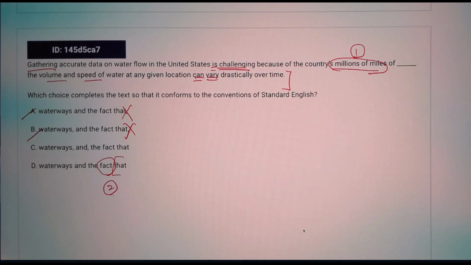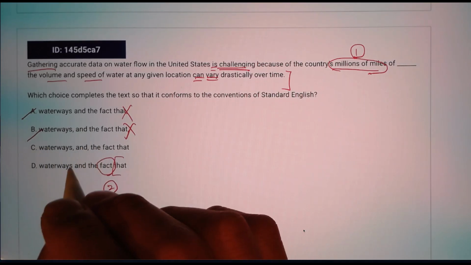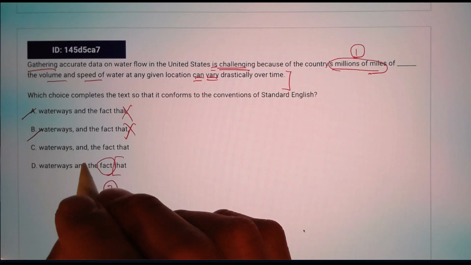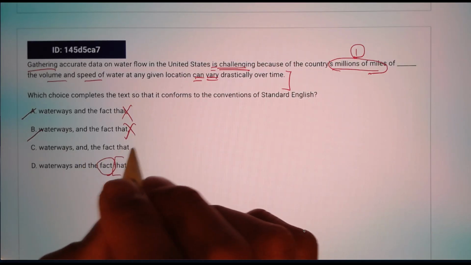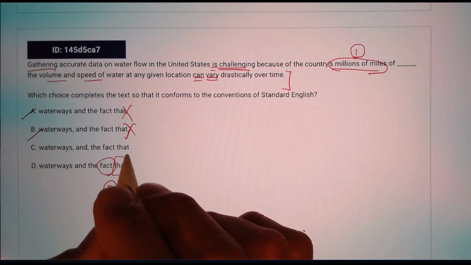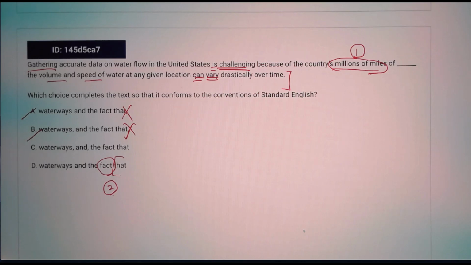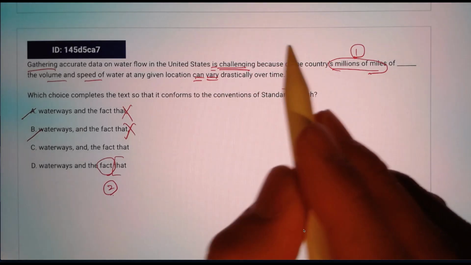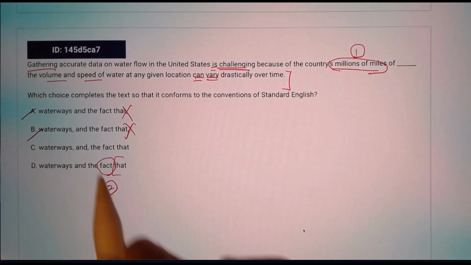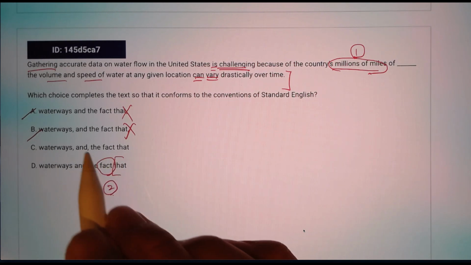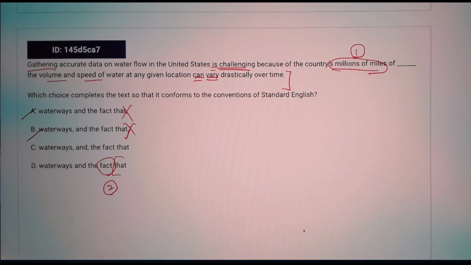And choice C, we have a comma before and a comma after. Okay, thankfully there's nothing around the that here. But remember, we really have just two items, millions of miles and the fact. Why would you have a comma to separate these two items? It's not like we even have three items or four items.